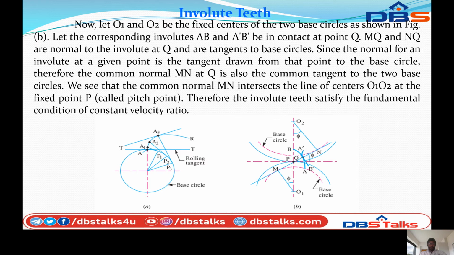So the two involute curves AB and A dash B dash touch at one single point, which is Q. They are in contact with each other at Q. MQ and NQ is the normal to the involute at Q, and it is also tangent to the base circle. So this one is the base circle.